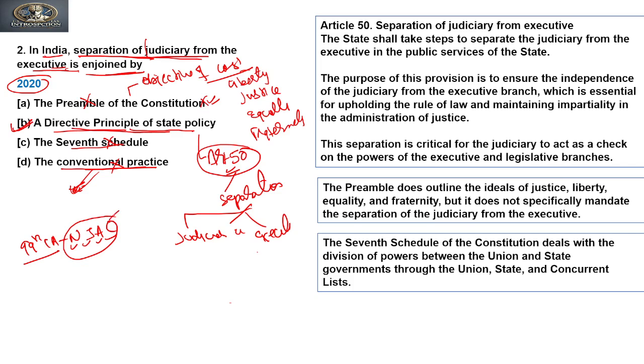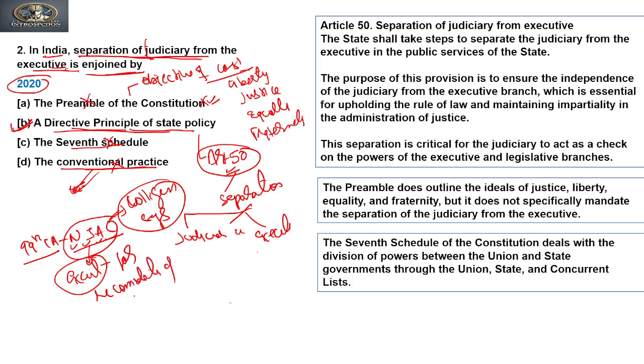Through this act, the government tried to replace the collegium system. What happened in this act was that it allowed the executive to be involved in the committee for recommendation of appointment of judges.